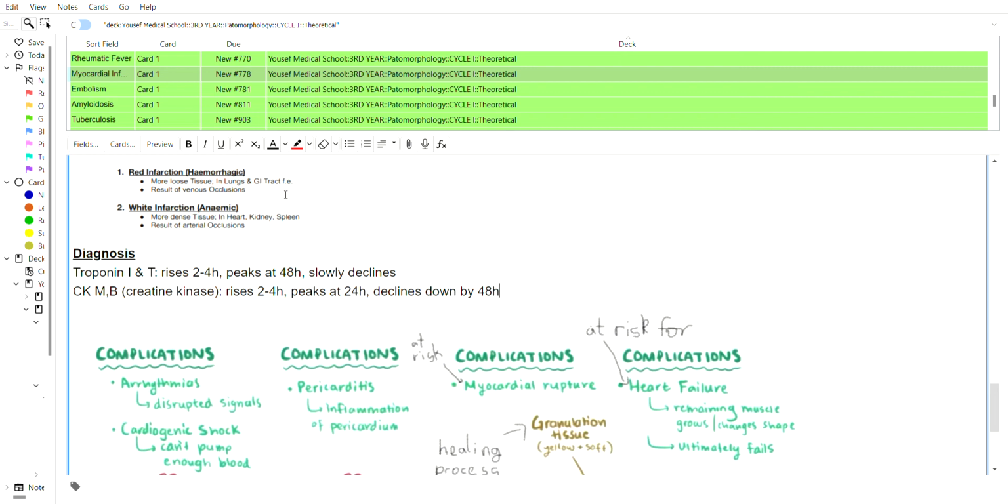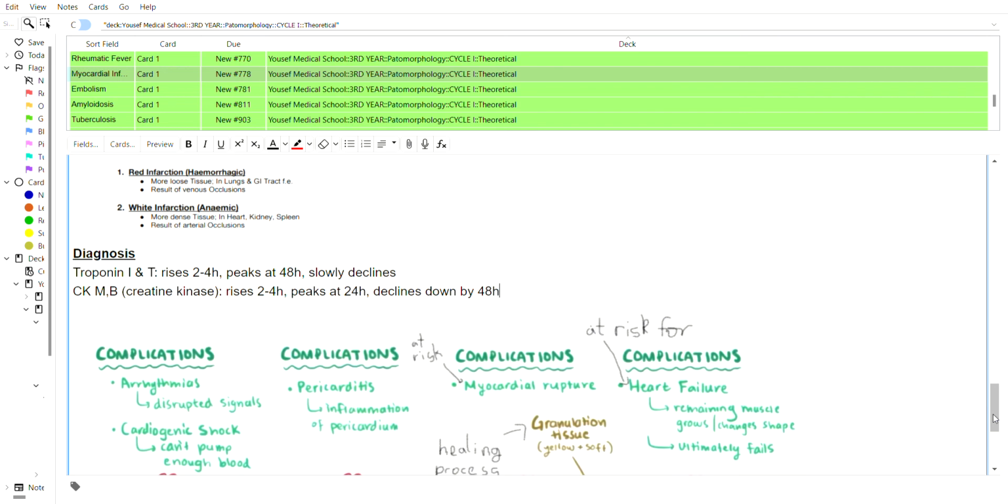Now, for the other types, we usually say red infarction, which is associated or named hemorrhagic, and this occurs usually in more loose tissue like lungs and the GI tract, for example, and these are the result of venous occlusions. Whereas in the second case, we see white infarctions, anemic ones, which are located in more dense tissue like the heart, kidney, spleen, and most of the other organs, and they result from arterial occlusion.